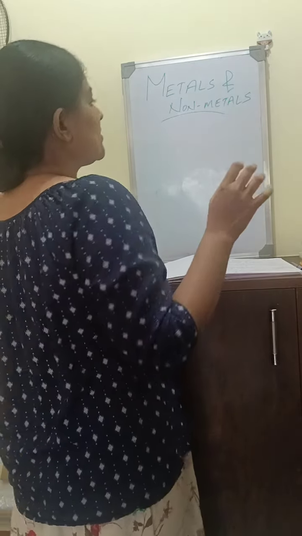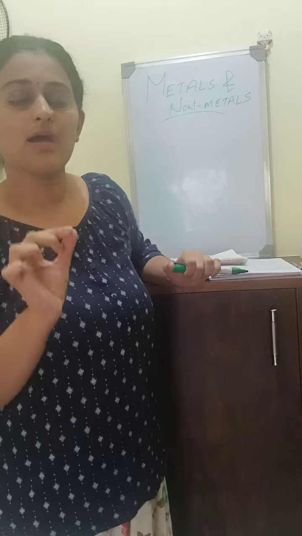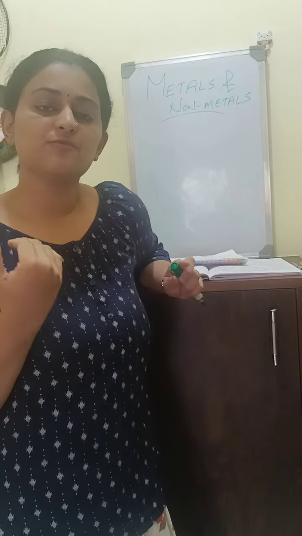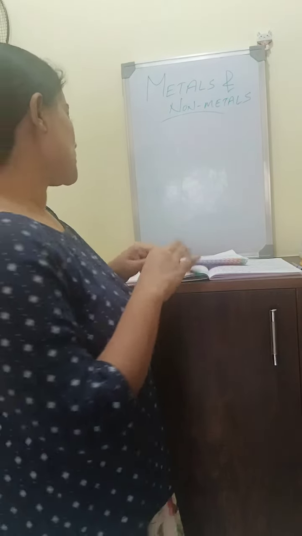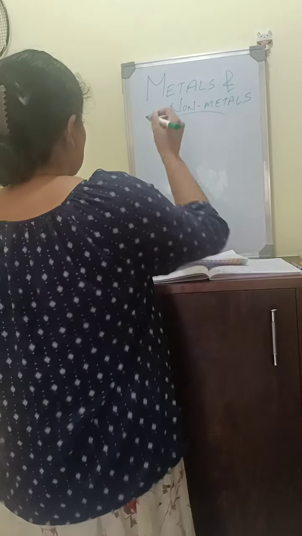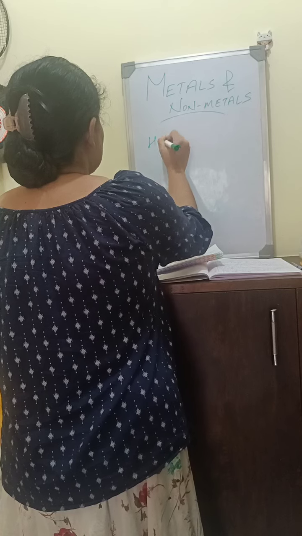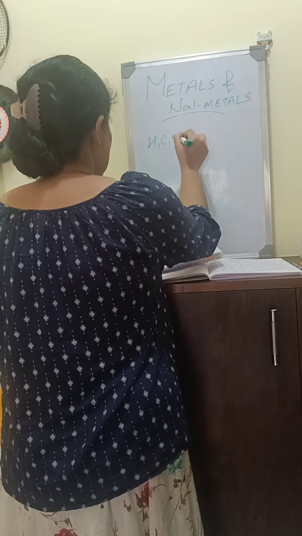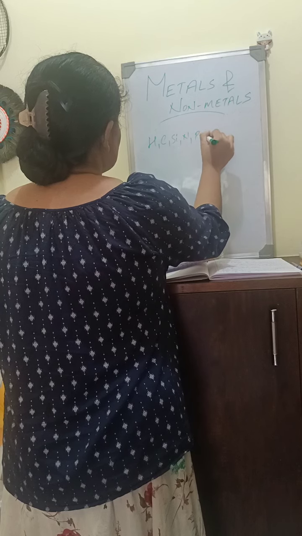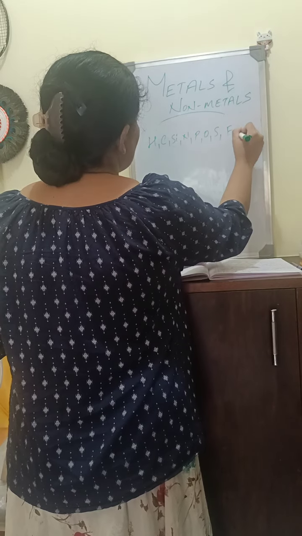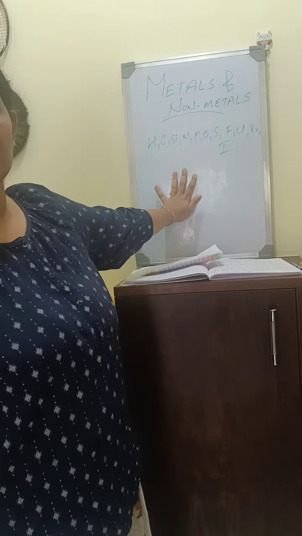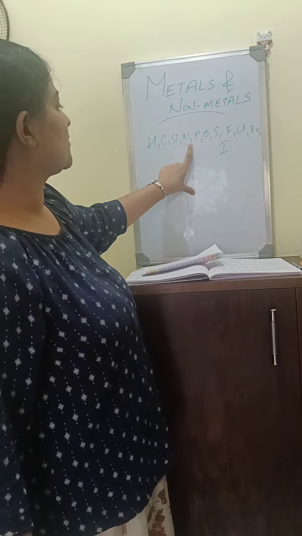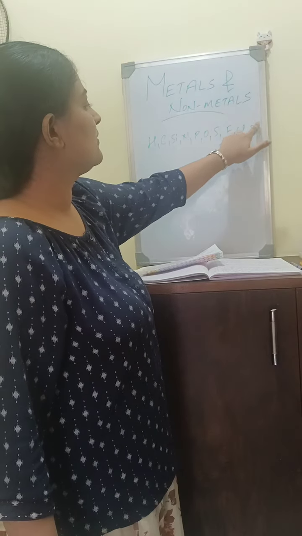Okay, I already told you that 118 elements are discovered in the periodic table. Out of these 118 elements, 90 are metals, the rest are non-metals. So I'll give examples of non-metals. What are non-metals? Hydrogen, carbon, silicon, nitrogen, phosphorus, oxygen, sulfur, fluorine, chlorine, bromine, iodine. They all are non-metals.